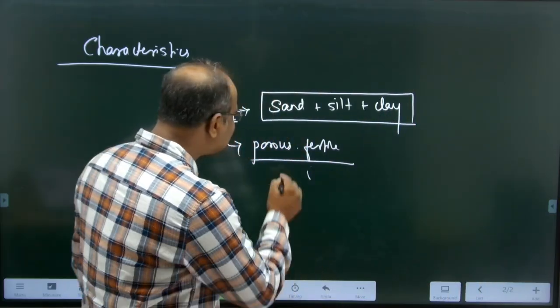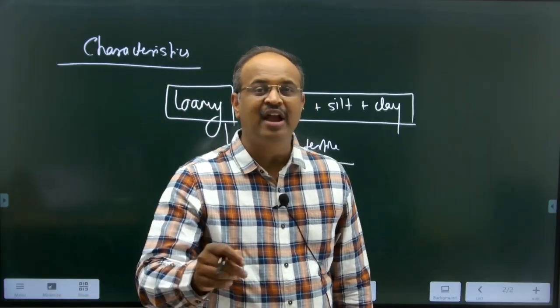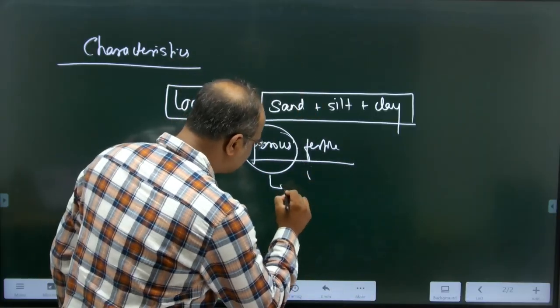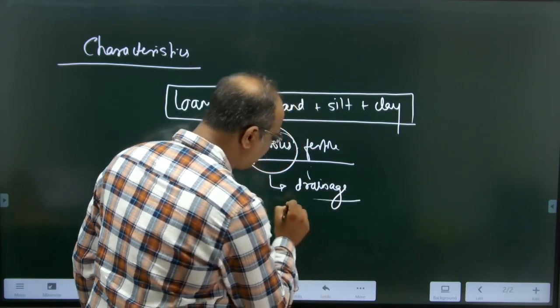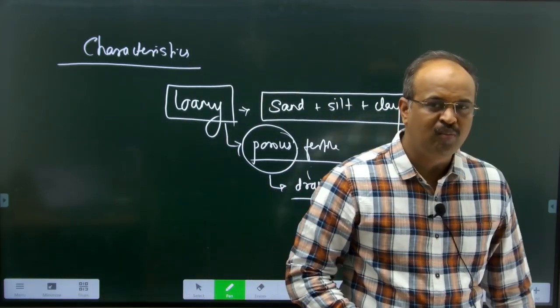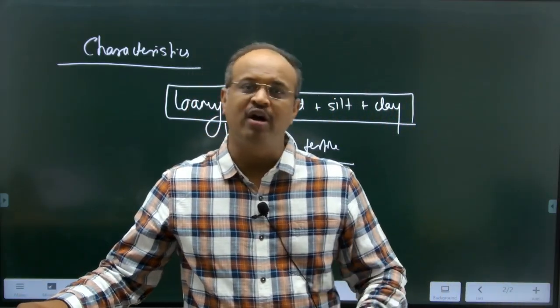As the soils are porous, they will have a good drainage system, so drainage will be very proper. Because of that, most of the time this soil won't be waterlogged.